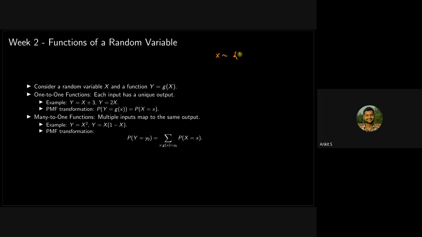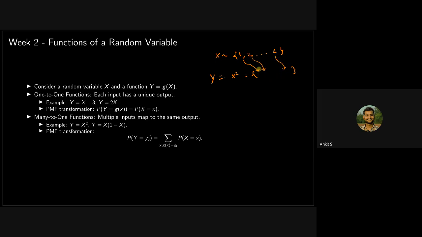X, what are the values that it can take? 1, 2, up to 6. Now suppose I define a random variable y equal to x squared. So you know what the values are going to be, just squared. Now, how do you calculate the probability? It will just map to each one, right?